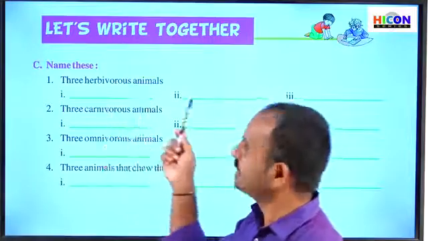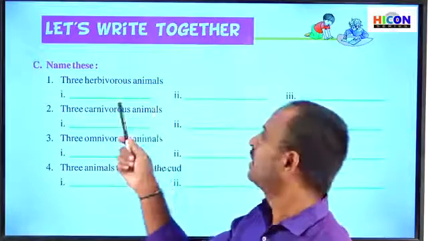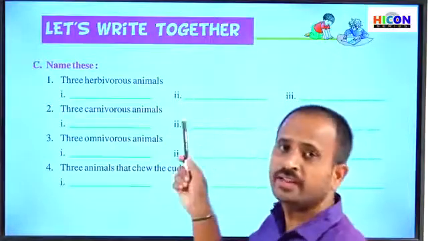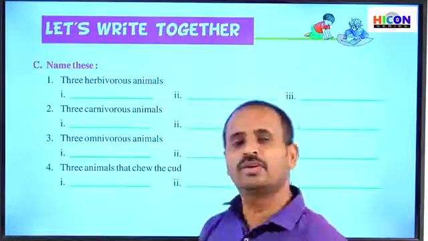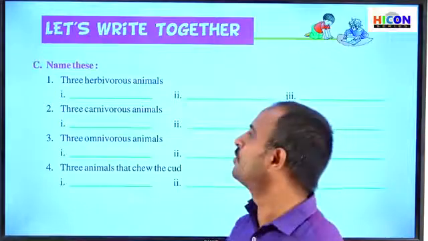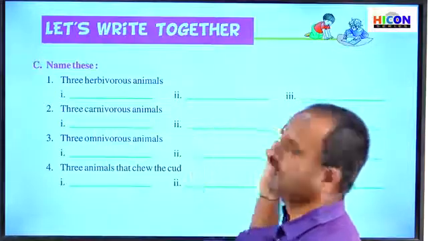So write any three examples for herbivorous animals like cows, buffaloes, giraffe, deer. So all these are examples for herbivorous animals. So you can write any three of the herbivorous animals in these three blanks.